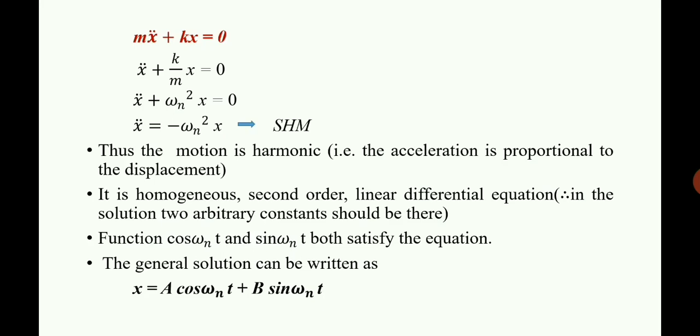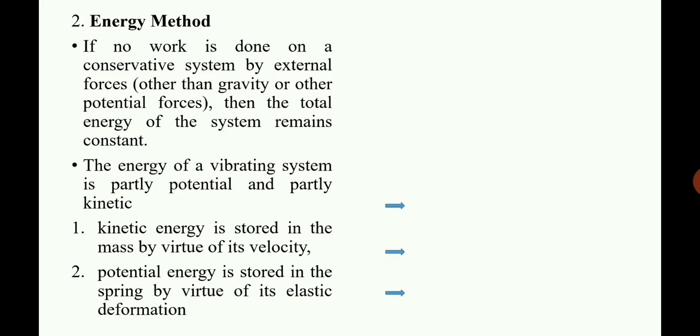So we can see from the equation that it is a simple harmonic motion, and we know that it's a second order, linear, homogeneous differential equation, and the solution will have two arbitrary constants and the functions cos omega nt and sin omega nt. So that is all about finding the equation of motion using Newton's method or equilibrium method. Okay, and we can find out the equation of motion by many other methods.